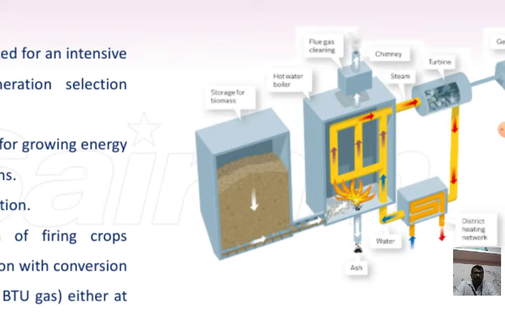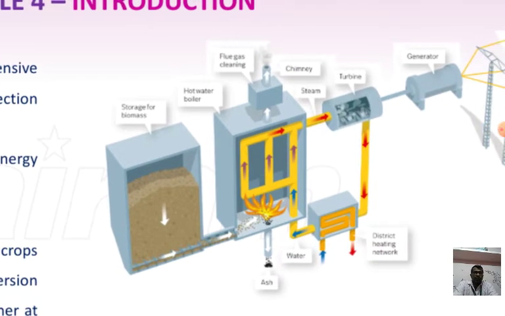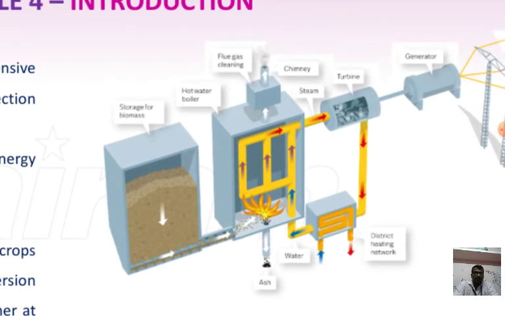Then the high pressure steam is passed through the turbine. So the turbine starts to rotate and it is connected to the generator. The generator produces the electricity. Again, the steam which is passing through the turbine will come to the district heat network as low pressure steam, and it is again converted into water by passing through the condenser.